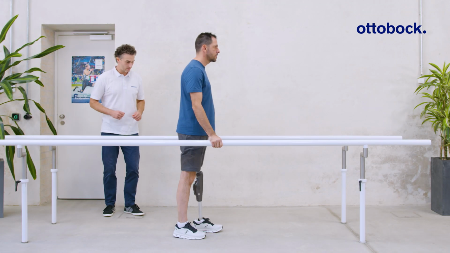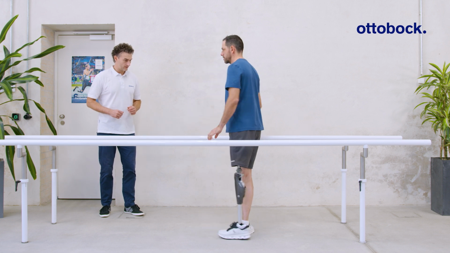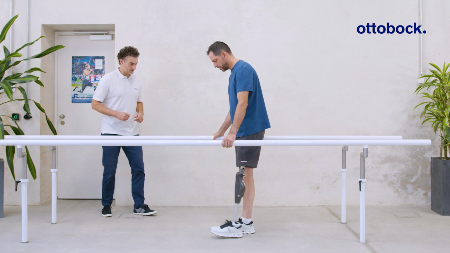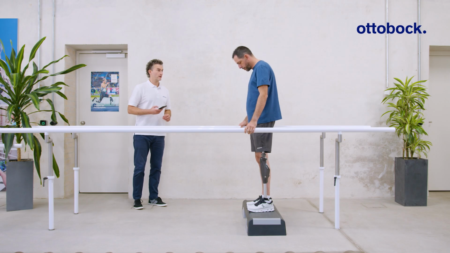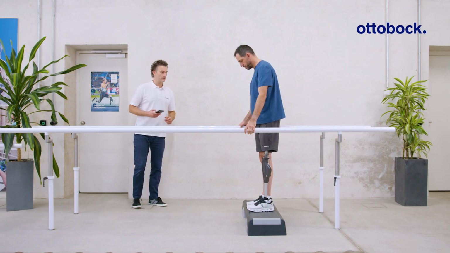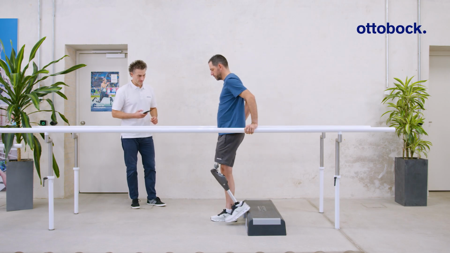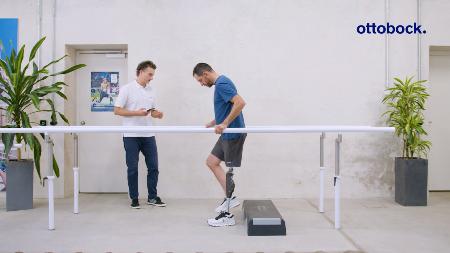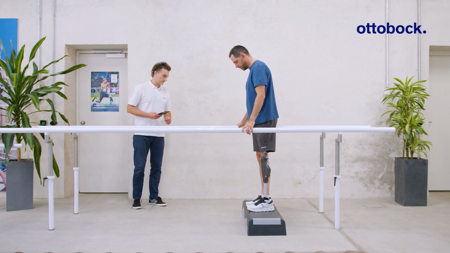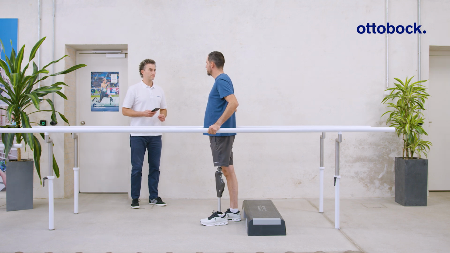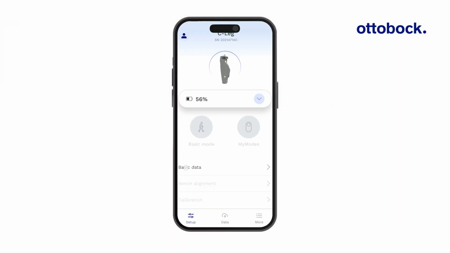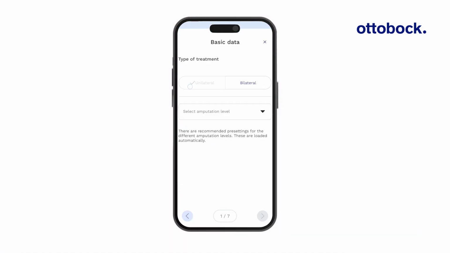The control of a knee joint is tailored to the individual user based on the basic data entered. It is therefore important to enter accurate basic data in the connectgo.pro app so the knee joint functions as intended. The entered basic data also influence the alignment recommendation and a pre-configuration of the knee joint settings such as stance flexion resistance. Go through the basic data section step by step and thoroughly enter the user-specific parameters.